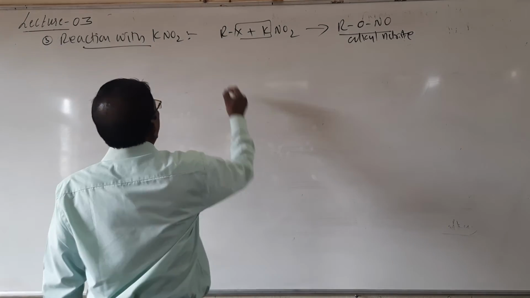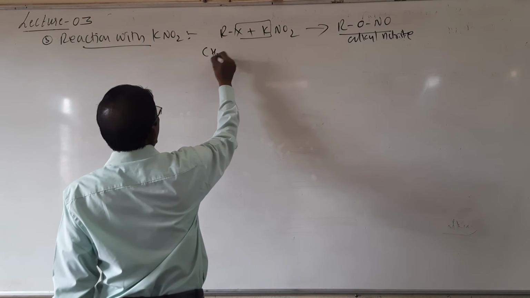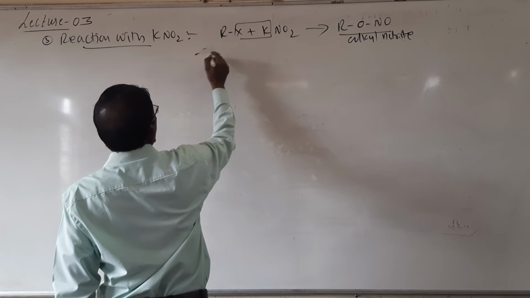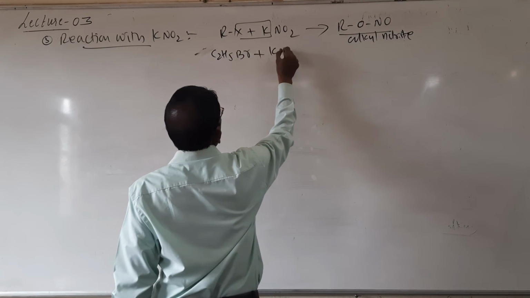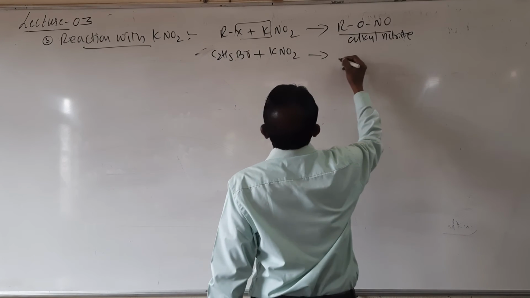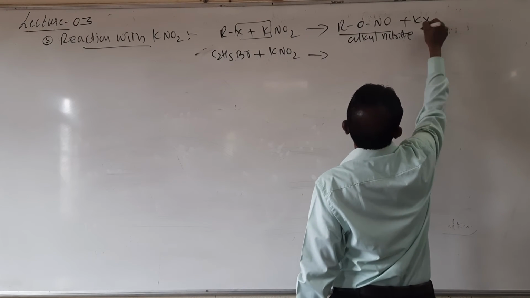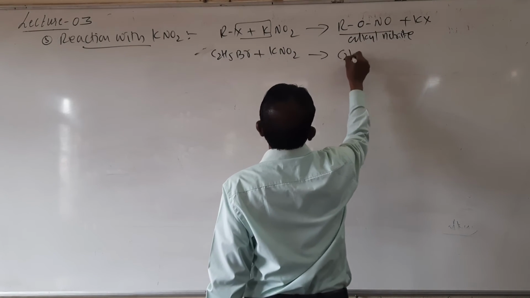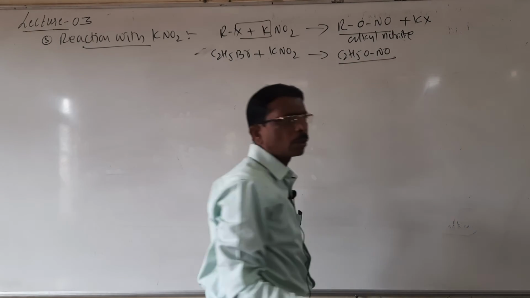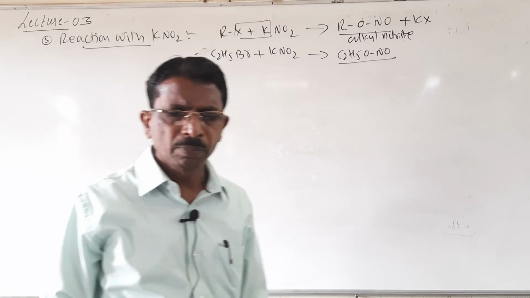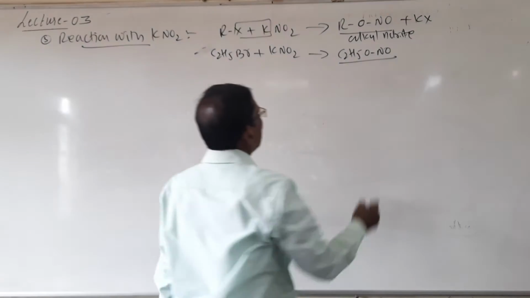And here I will write an example, C2H5Br plus KNO2. So it forms, so here I will write KX, here C2H5ONO. So here it is called ethyl nitrite.